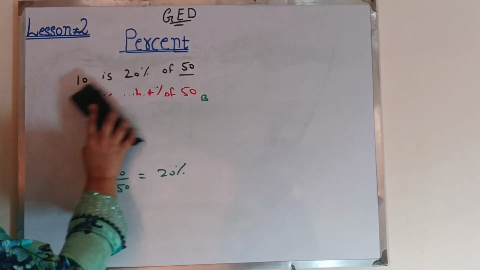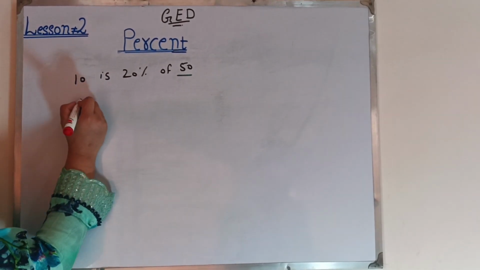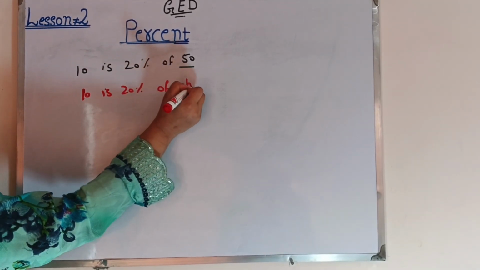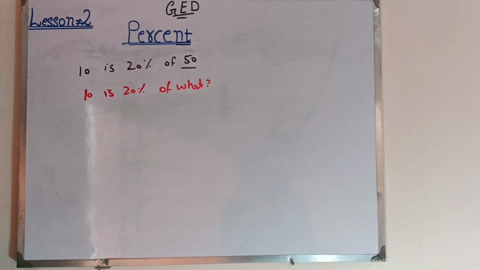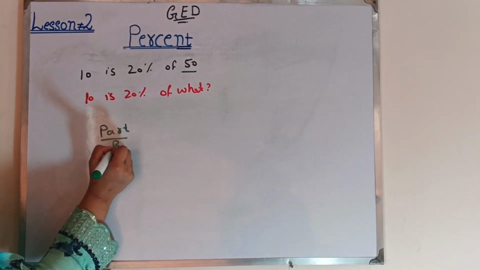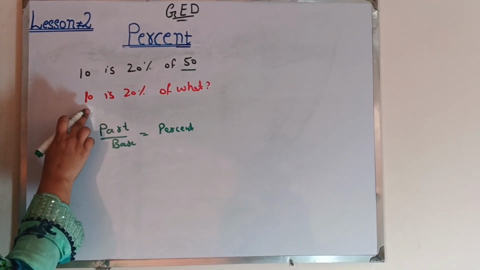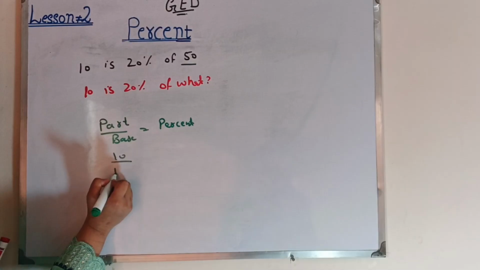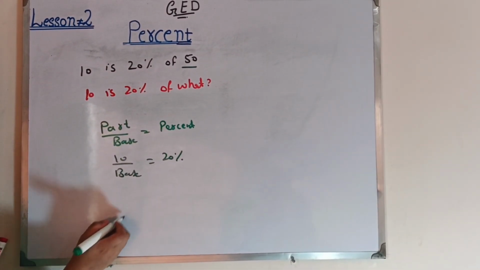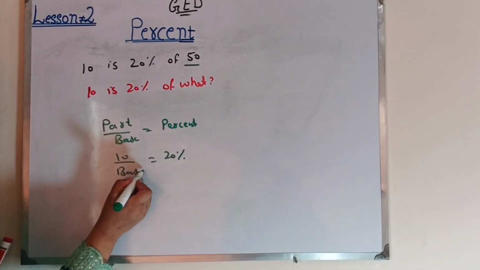Another example: 10 is 20% of what? What will you do? You will again write the formula, part over base is equal to percent. So we know 10 is the part, the base is unknown, and the percent is 20%. You will find out the base.